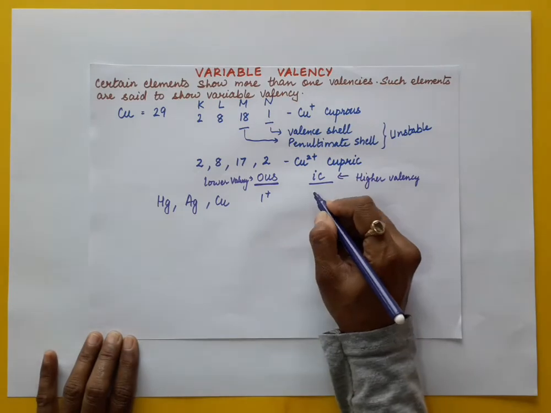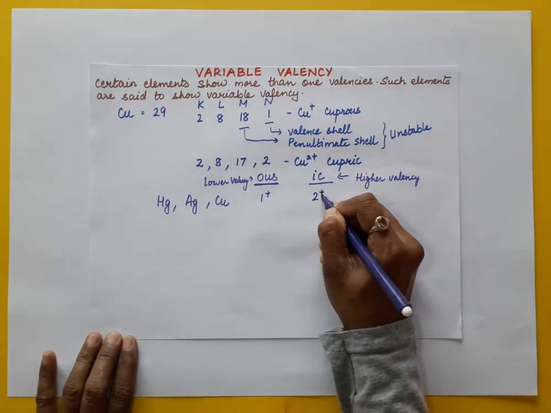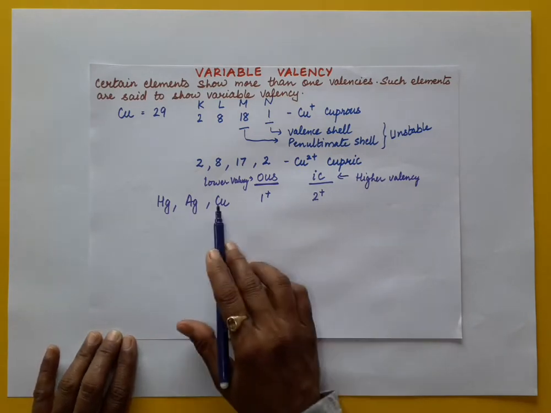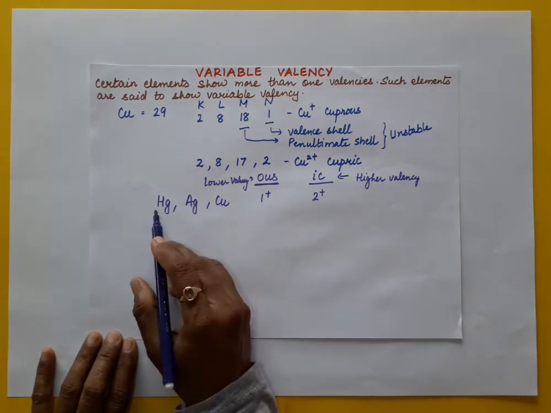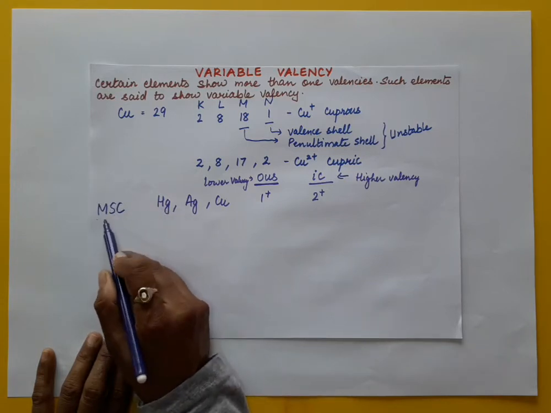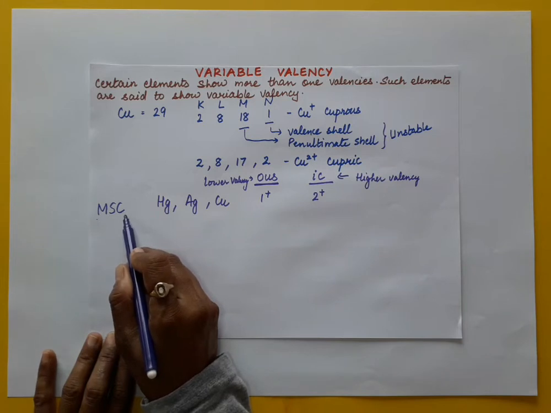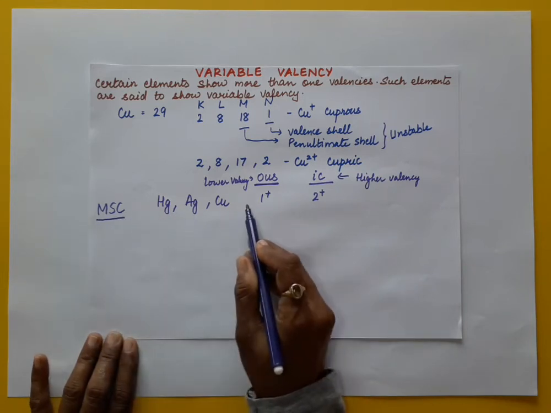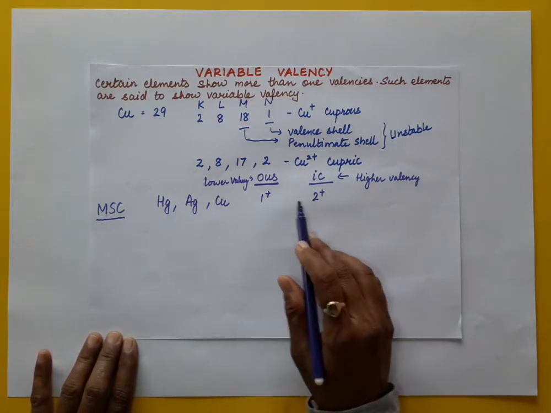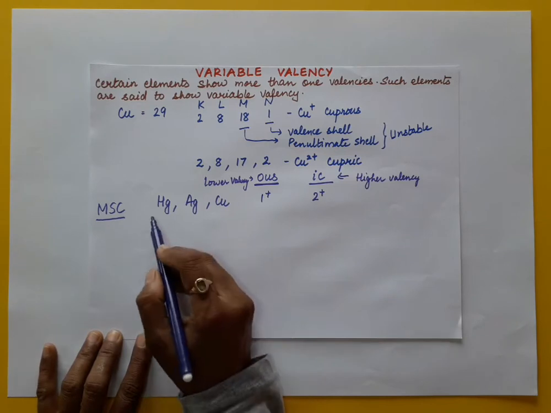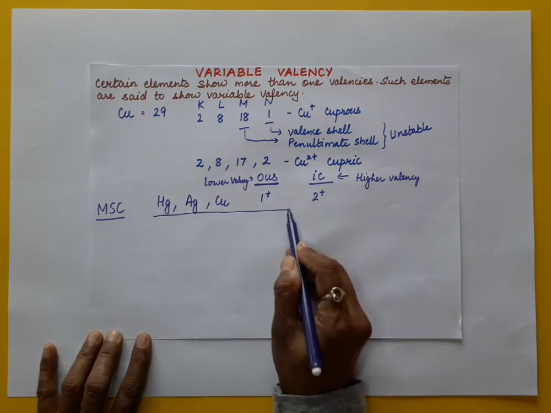When they end with IC, their valency is 2 plus: mercuric, argentic and cupric. Let us remember the short form MSC, meaning mercury, silver and copper. This is a mnemonic to remember these three elements which have 1 plus and 2 plus variable valency.